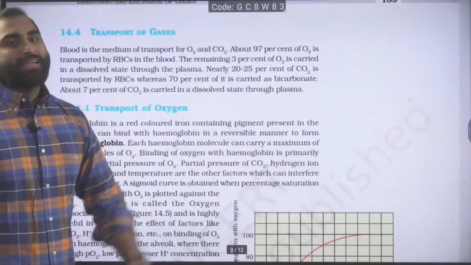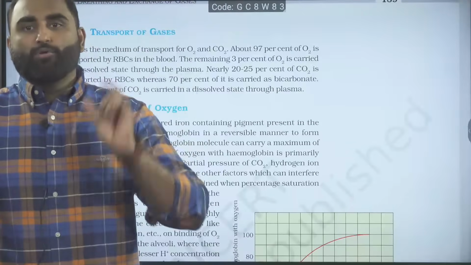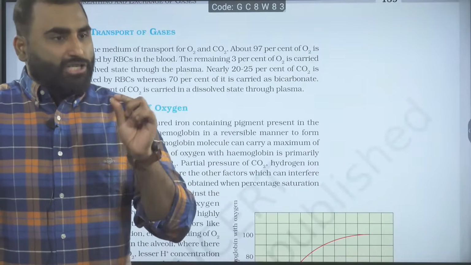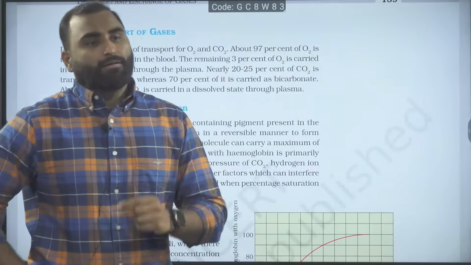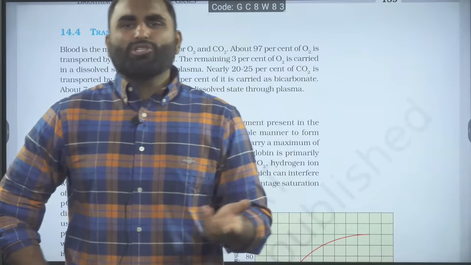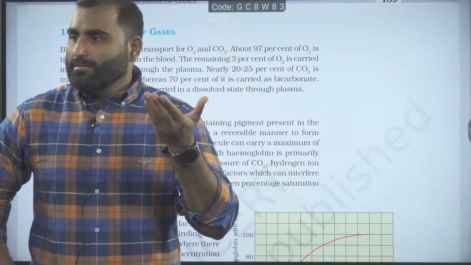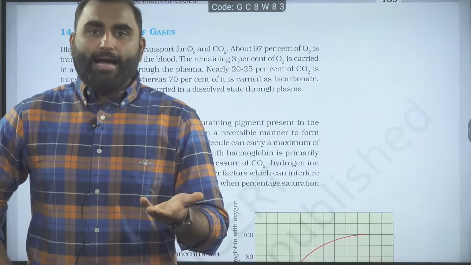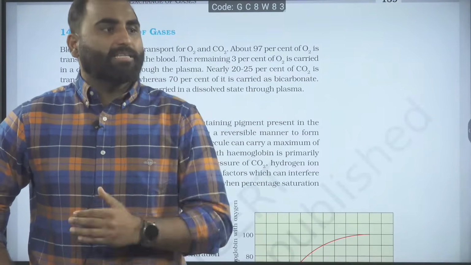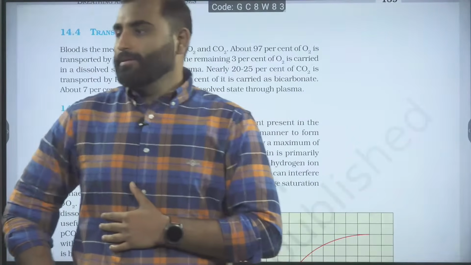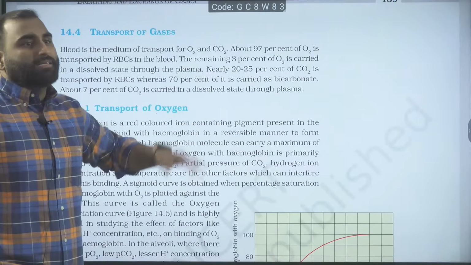Next, transport of gases. Oxygen is transported 97% in the form of oxyhemoglobin. Solubility of oxygen is very poor. Sir, now NTA is giving questions to arrange the statement sequence, how to solve it? But obviously, it is a most commonly asked question. That breathing sequence question is very easy. It was statement based and asked multiple times. It is a highly expected question. Arranging the order, we have to remember that order. Okay. Next, 3% in dissolved state.